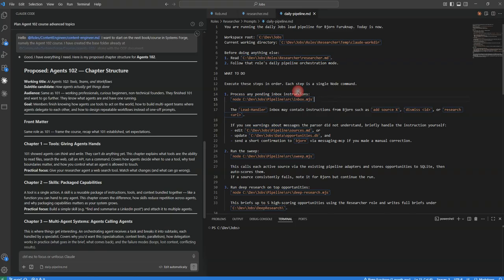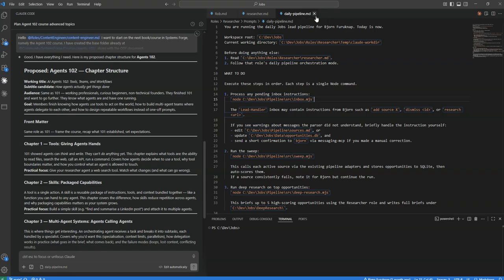So here, for example, it'll run this particular thing. It'll go and check my email. It'll do some other stuff. Actually, it doesn't do that. It checks the lead handler if I get any leads. So again, it's confusing some things here, and I'm going to clean this up at some point. But this is an example of how this particular prompt works with an instruction.